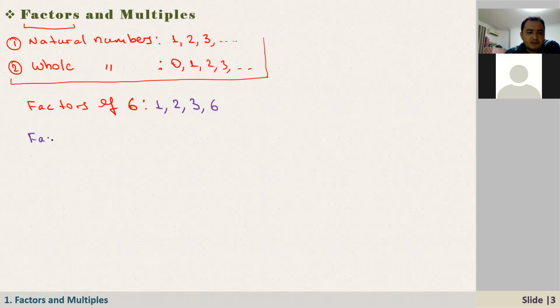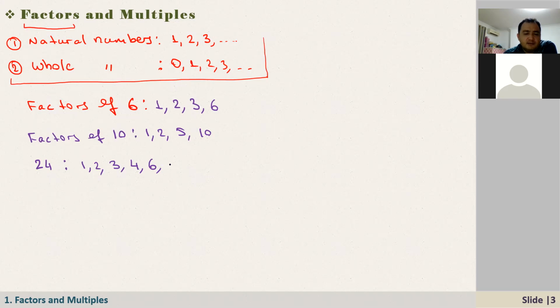How about the factors of 10? So 1, 2, 5, and 10. Very good. Like this, you can just count them. For example, let's say 24. What are the factors of 24? One, two, three, four, six. 3 also divides 24.